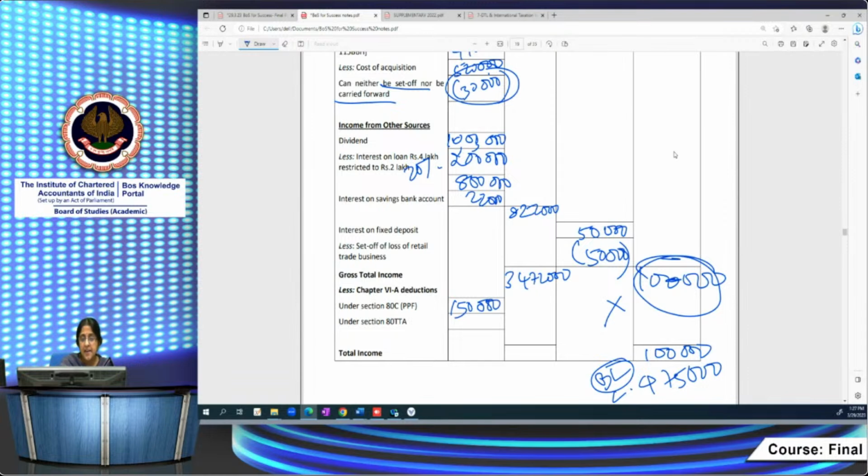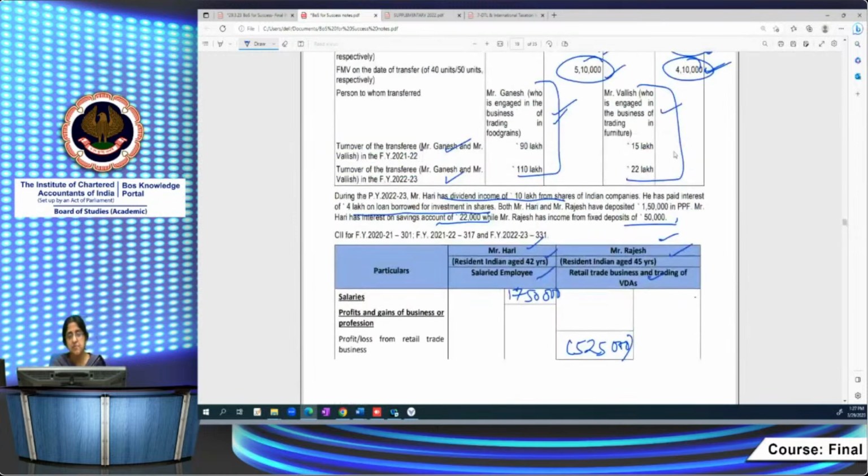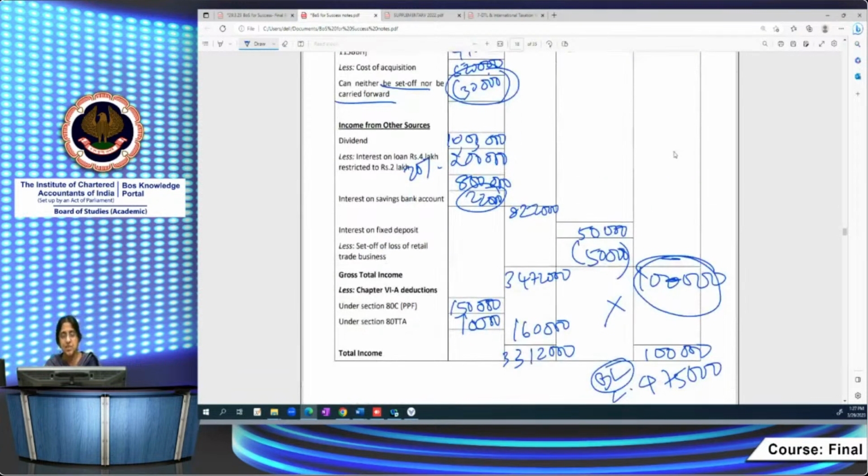Under 80TTA, interest on savings bank account is 22,000. He can claim a maximum of 10,000 in this. So 1,60,000 is the deduction. So the balance will be 33,12,000, which is the total income of Hari. And for Rajesh, the total income is 1 lakh.